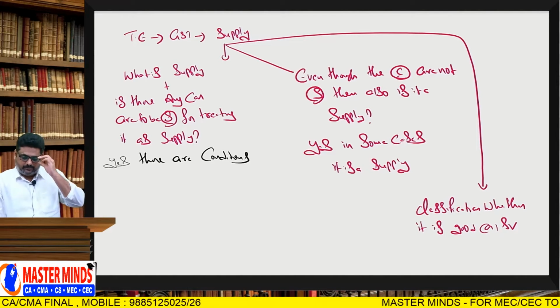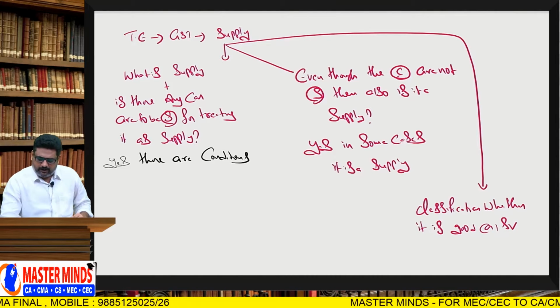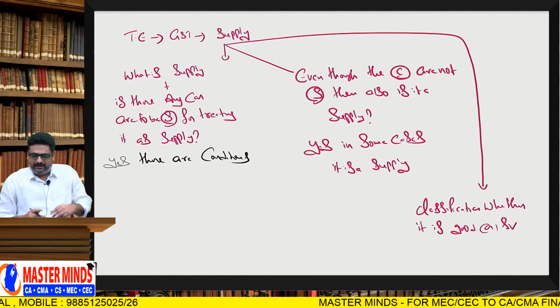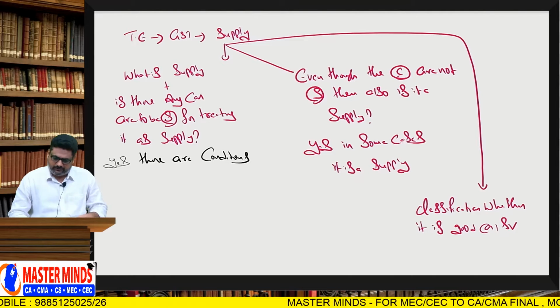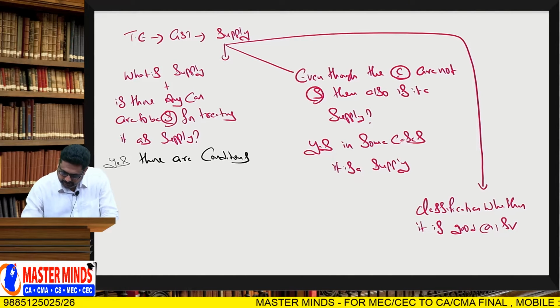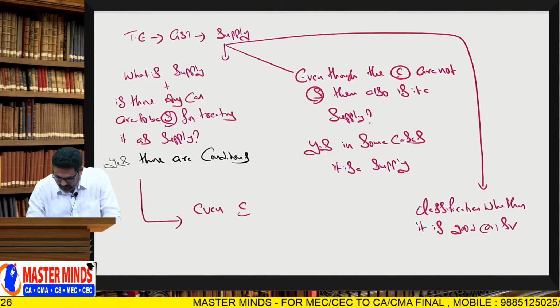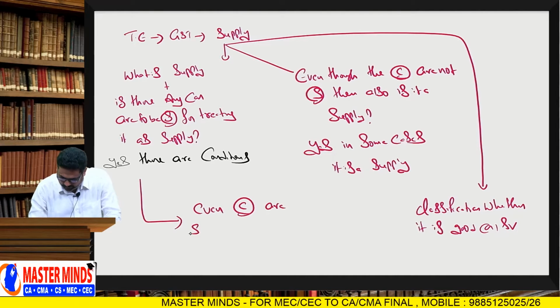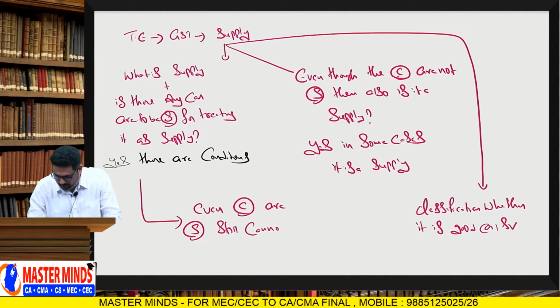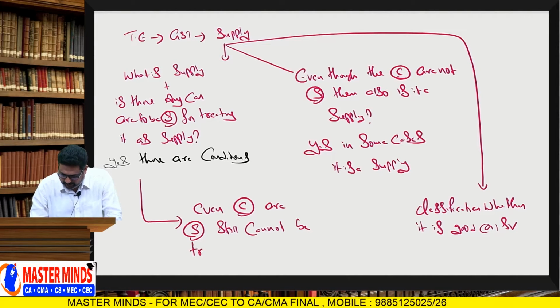But sometimes, just like this, even though the conditions are not satisfied, it is a supply. Yes, in some cases. In the same way, even if conditions are satisfied, still it cannot be treated as supply.